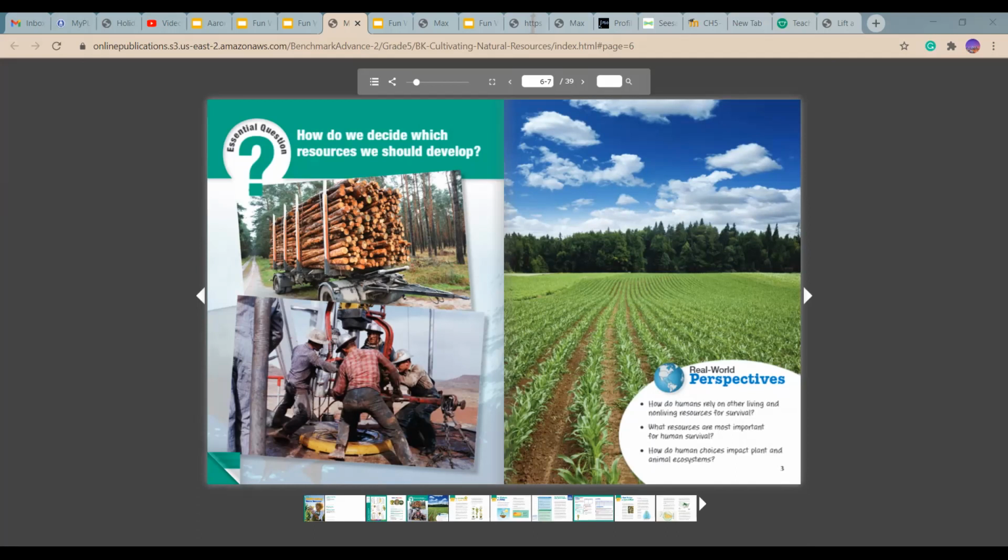All right, so that'll do it for our reading lesson. But keep in mind to think about these questions and always keep that central question in mind. How do we decide which resources we should develop? Okay, just give me an example. Let's say you want to develop corn. Why would you develop corn? Does it feed people? Does it provide, I don't know, oxygen? It does do photosynthesis. What does it do? Just tell me, all right?